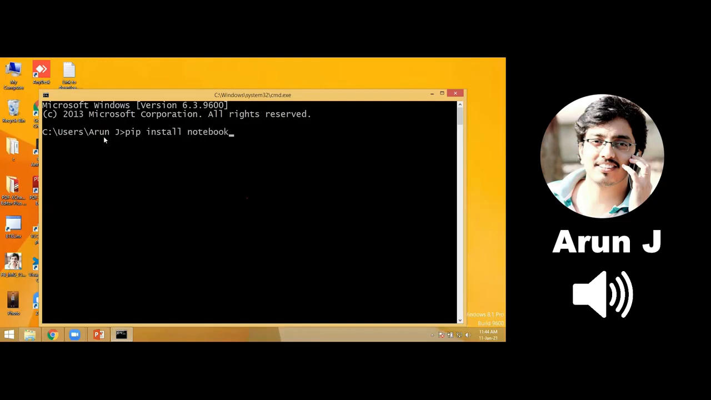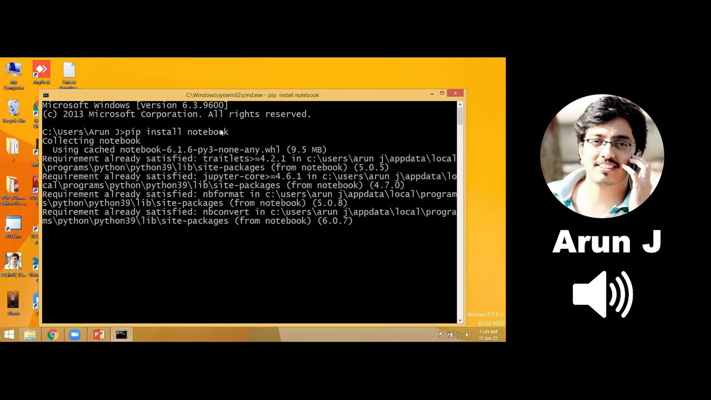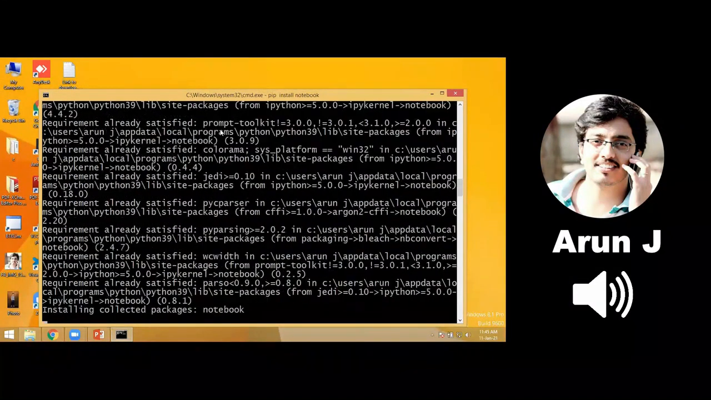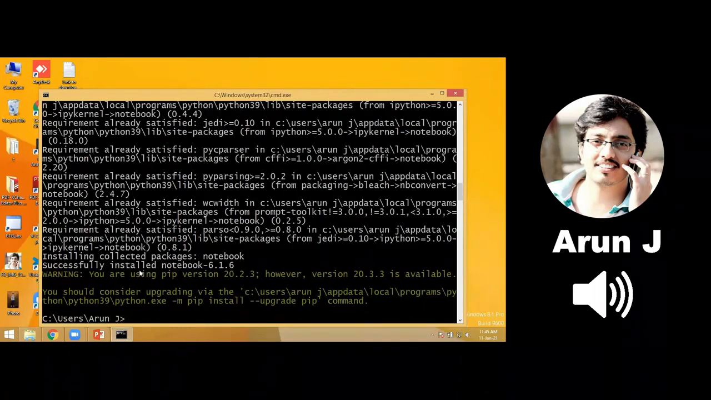See, in the command prompt I'm giving the command pip. Pip is the package manager for Python. So the command is pip, space, install, space, notebook. I'm hitting enter. It will take a minute to install. It will first download and then install the collected packages. See, my notebook is successfully installed.